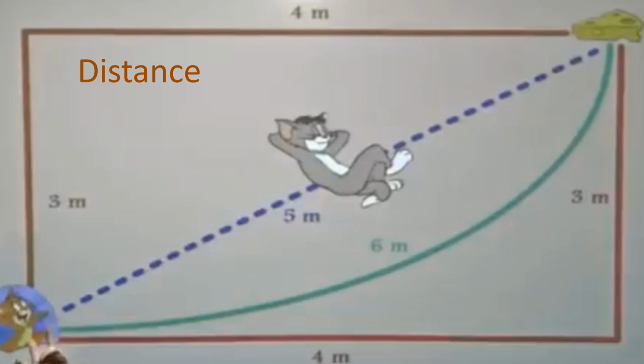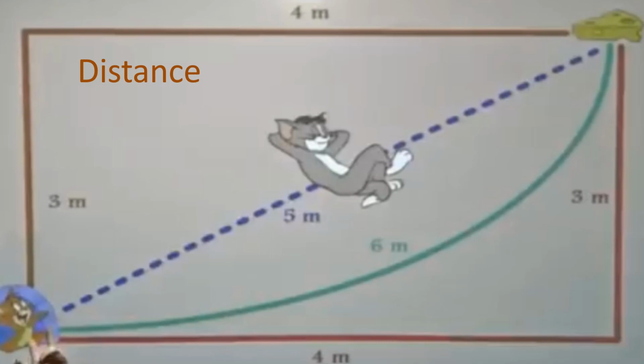Children, can you all understand about distance? It is the actual length of the path taken by a moving body. Here the moving body is Jerry. He had chosen the path which was in the top, so 3 meter and 4 meter. That is the actual length of the path taken by Jerry from the initial to final position. So what does it mean by distance? Distance traveled is the actual length of the path taken by a moving body from the initial to final position.